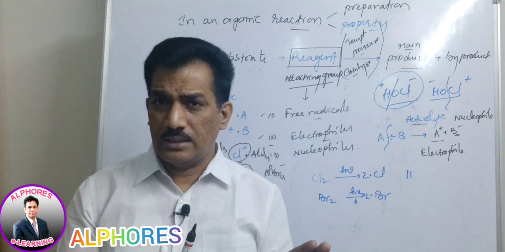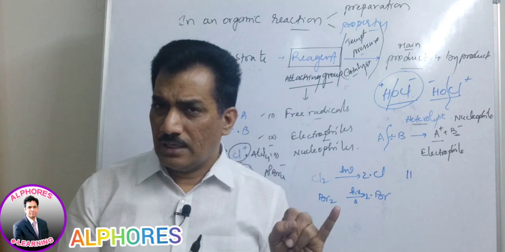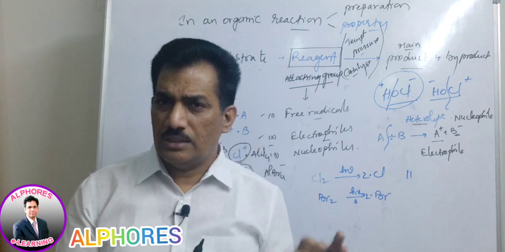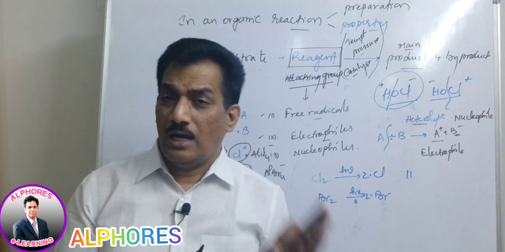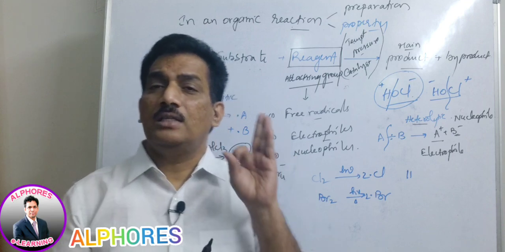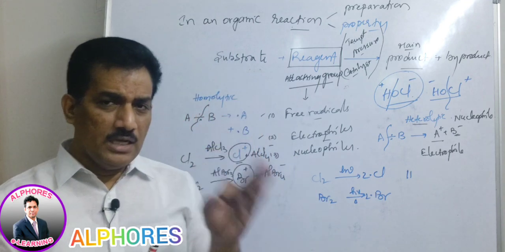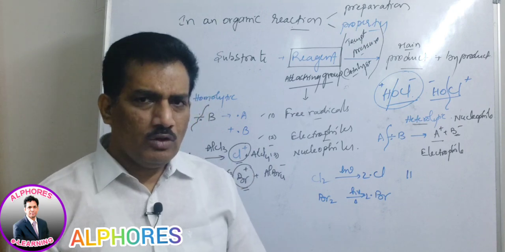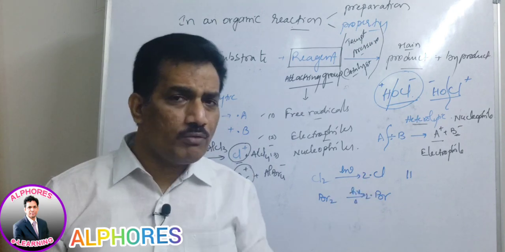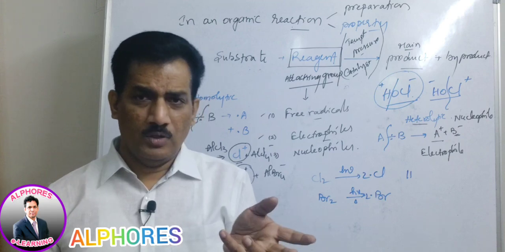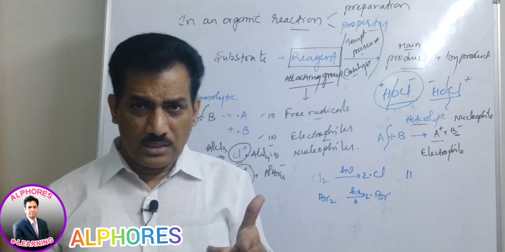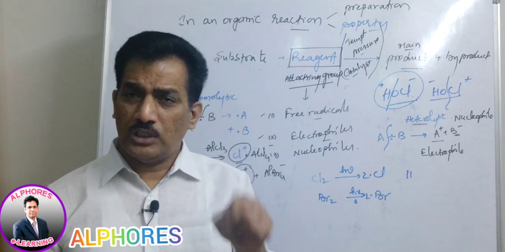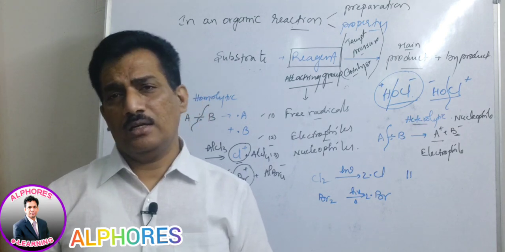Reagents are only three kinds: free radical reagents, electrophilic reagents, and nucleophilic reagents. These three kinds depend on the attacking group that is released from the reagent. As you observed just now, chlorine and bromine are both free radical reagents. Iodine or some other, NBS, N-bromosuccinimide, is also a free radical reagent.